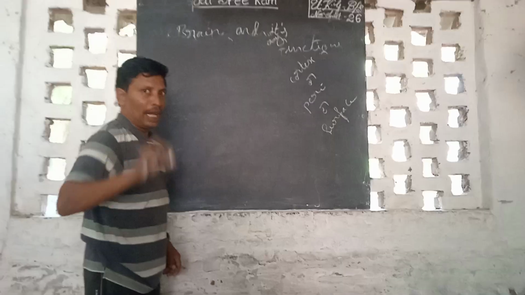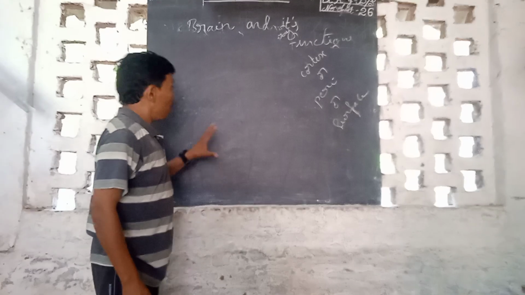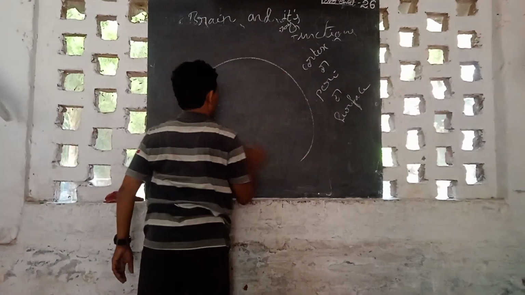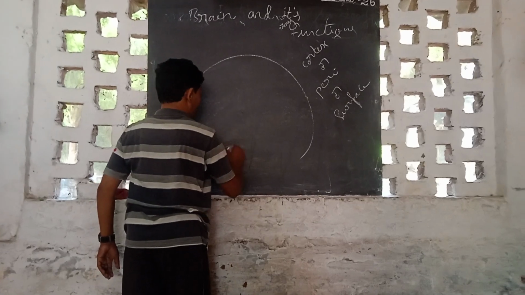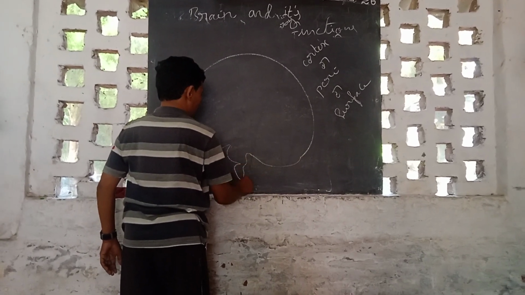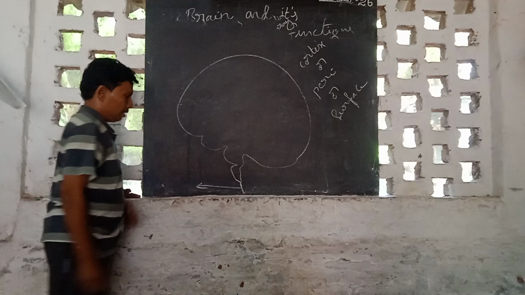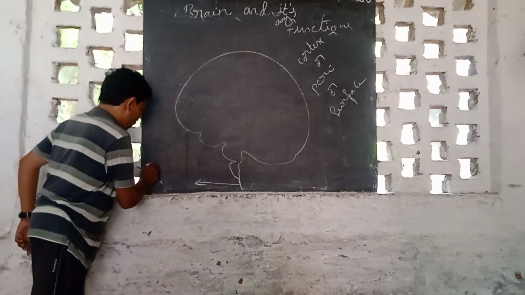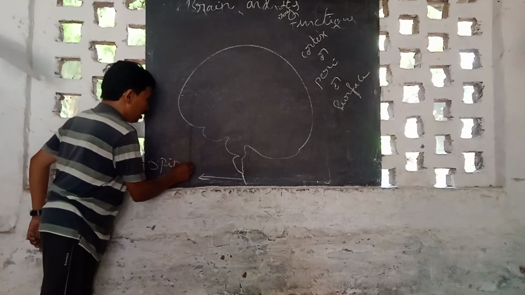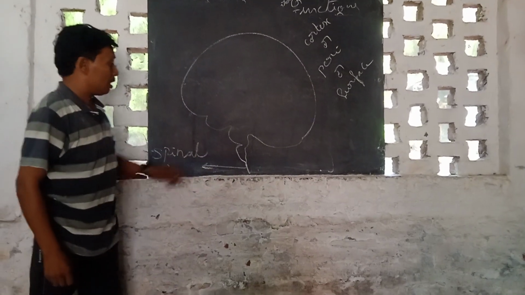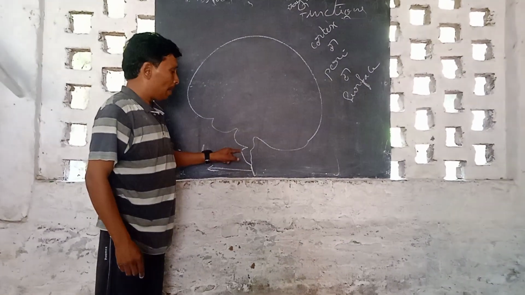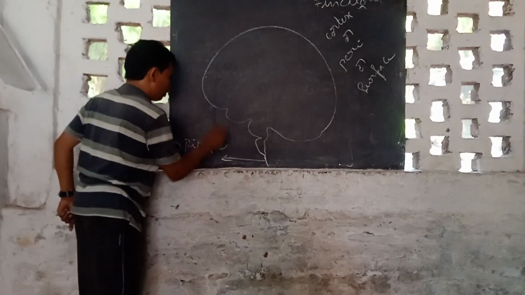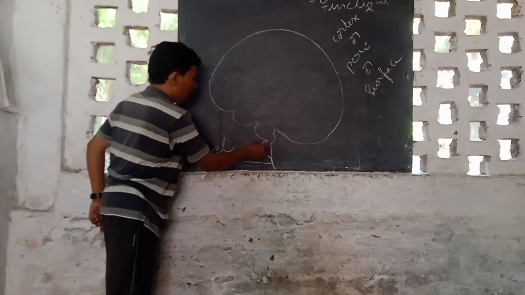Now I will simply draw the diagram. I will point to some parts in the brain, and you tell me the information. Okay? Right. Can you please guess this part? The extensional part of the medulla oblongata. Spinal cord. Yes, spinal cord. Along with the brain, you are expecting the extensional part of the brain after the brainstem. The extensional part is nothing but the spinal cord. Ready? Spinal cord.